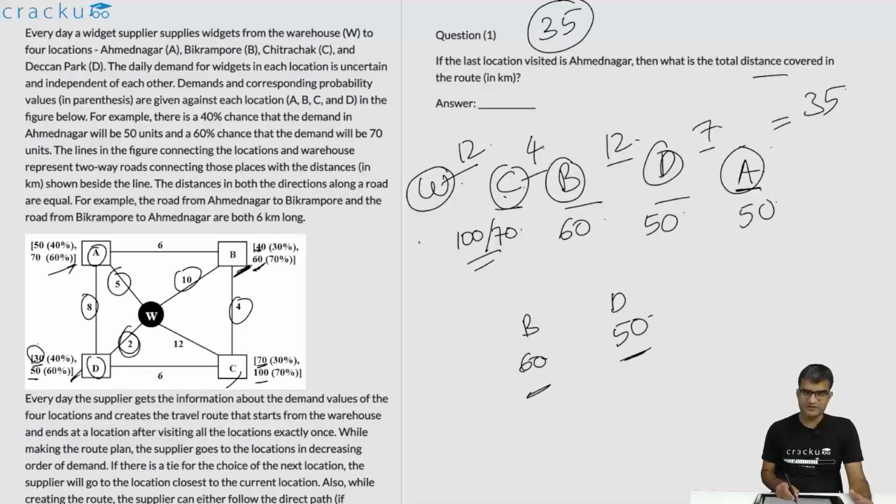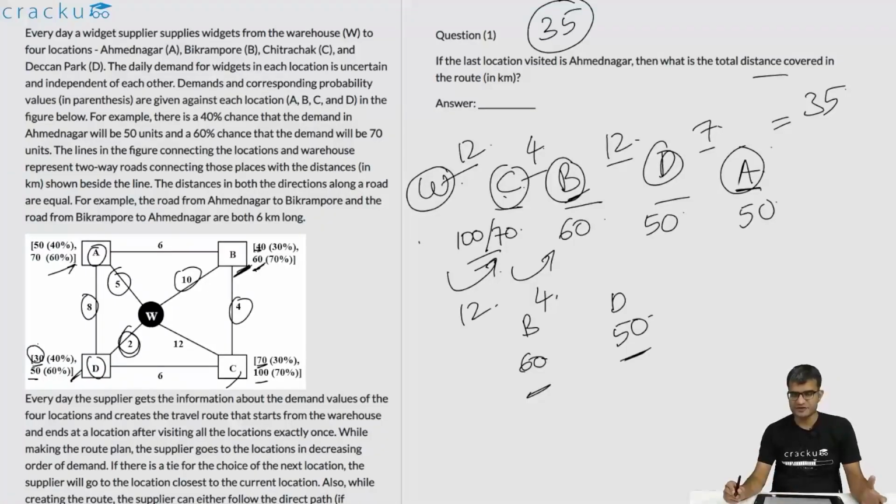Then from W to C he is going to go 12 kilometers, from C to B he is going to go 4 kilometers, and from B he has a choice to make: he will either go to D or he will go to A. From B to A is only 6 kilometers, but from B to D is 12 kilometers. So it would imply that he would actually visit CBAD. He would not visit CBDA.